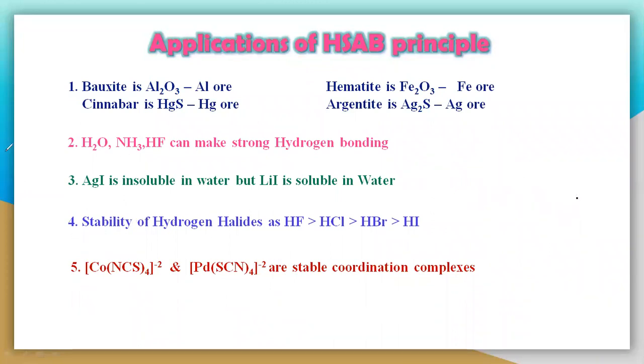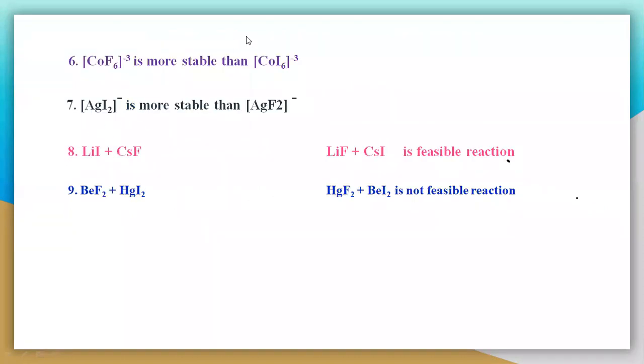And let us see another one. There are many other applications, we will discuss only very little things. So see here, CoF6 is more stable than CoI6. So why? What is the reason?